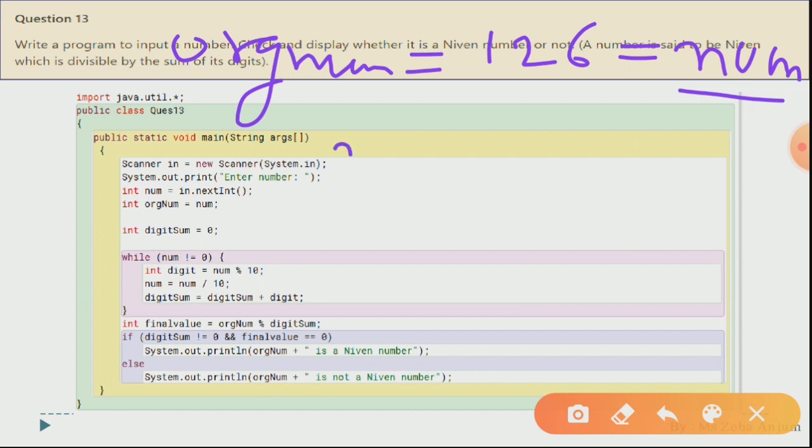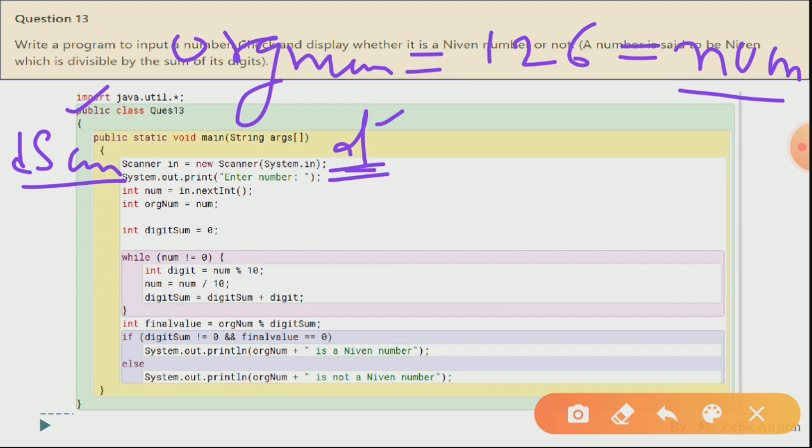Over here, let us suppose we are storing our digits, and over here we are storing our sum for digit sum. We are not having space, that is why we are writing d for digits, and d sum for digit sum. Now see over here, num not equal to 0, condition true.